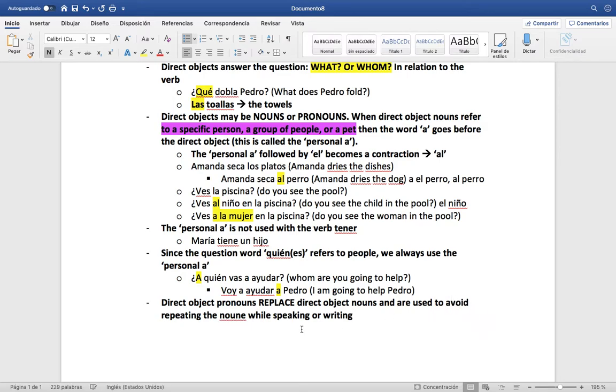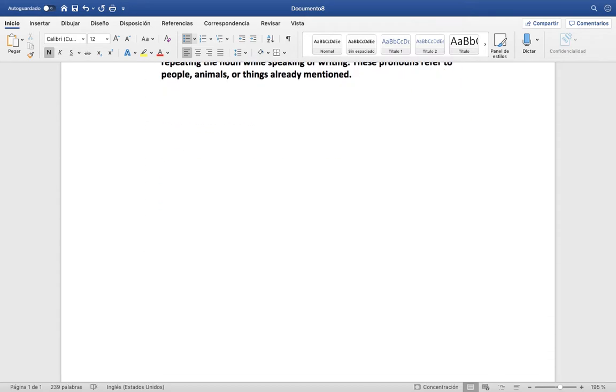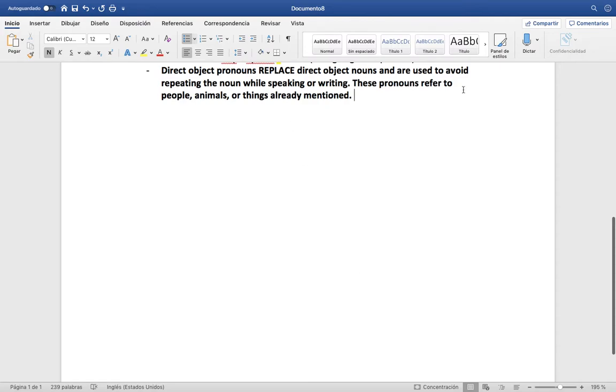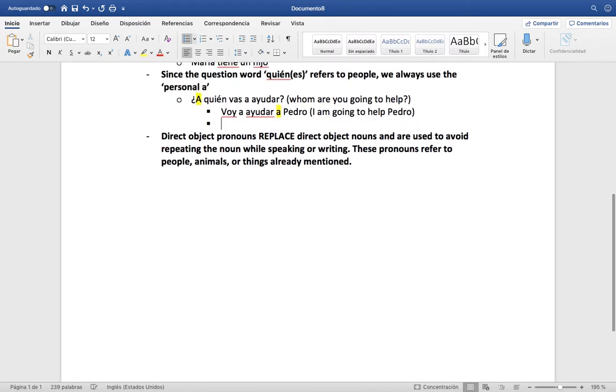So it's just to avoid repetition, right? The important part is that these pronouns refer to, again, people, animals, or things already mentioned. And I'm going to talk about this in a little more depth in a minute. This is the important part now.